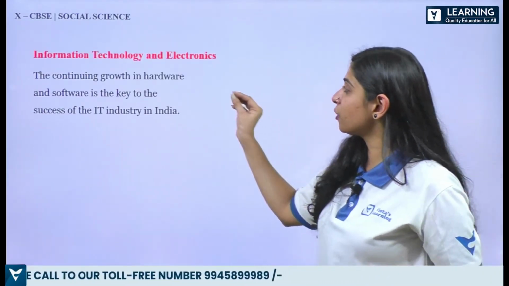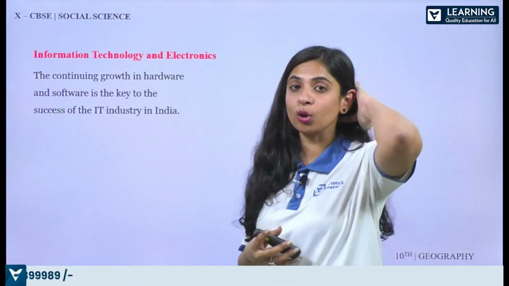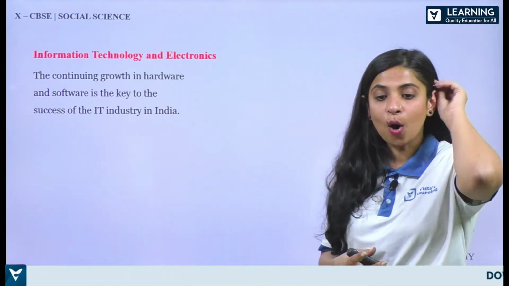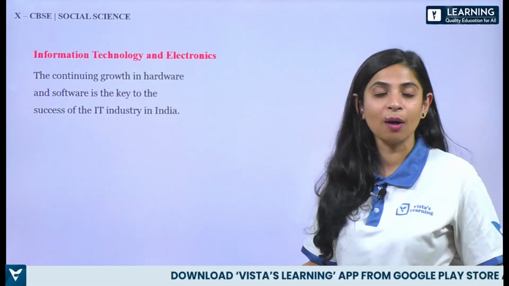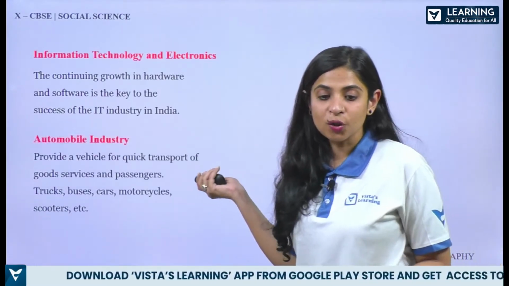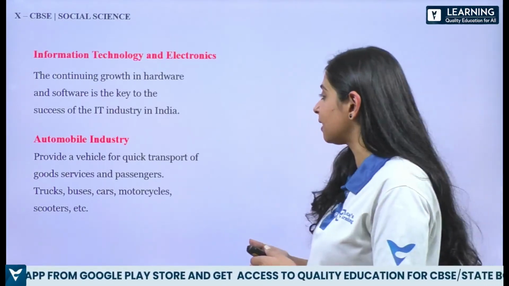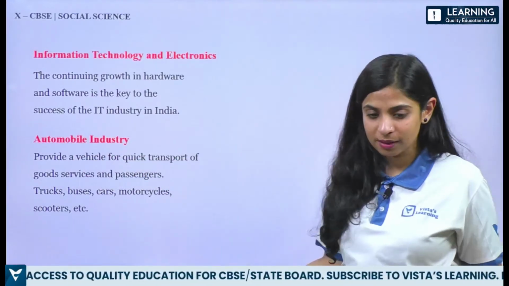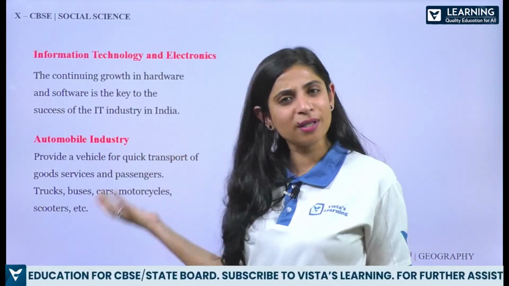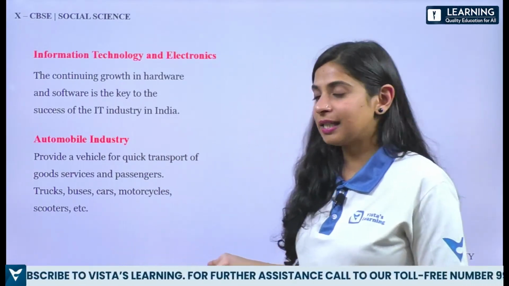Then we have information technology and electronics. So here the continuing growth in hardware, or the IT sector, the software, is the key to why India is becoming a developed country. We are working hard, okay. Then we have the automobile industry. Again, it has given a good boost to the GDP for years now. It provides a vehicle for quick transport. It is making people's life easy. And if I have to give you some examples, we know trucks, buses, cars, motorcycles, etc.